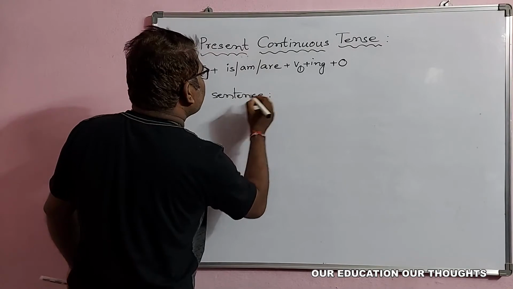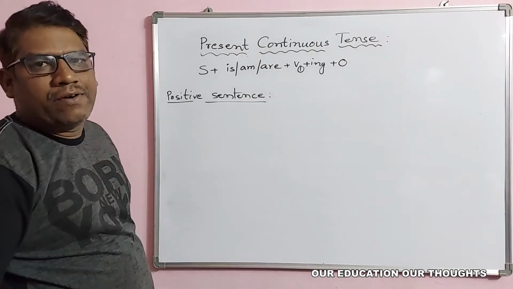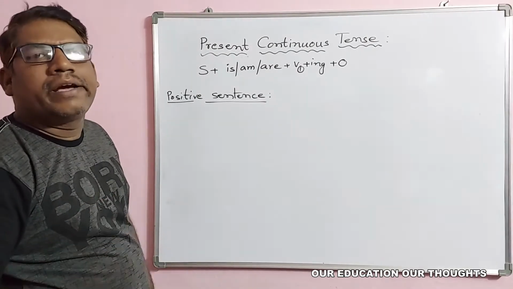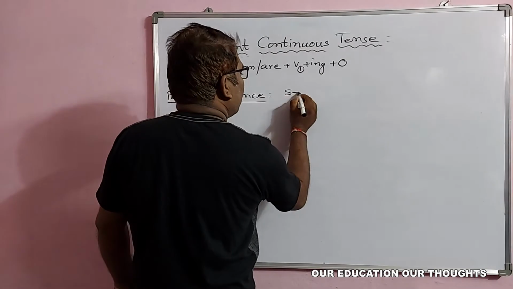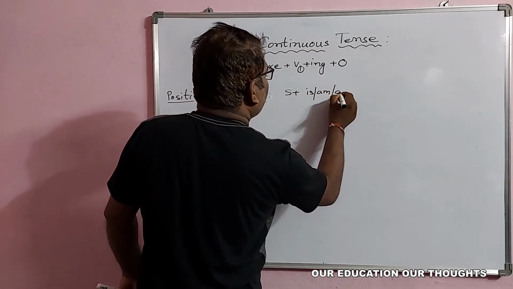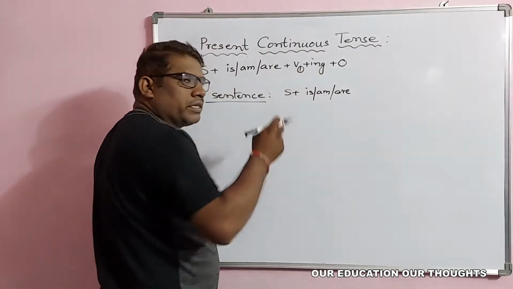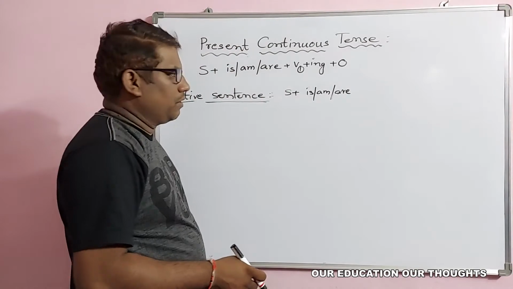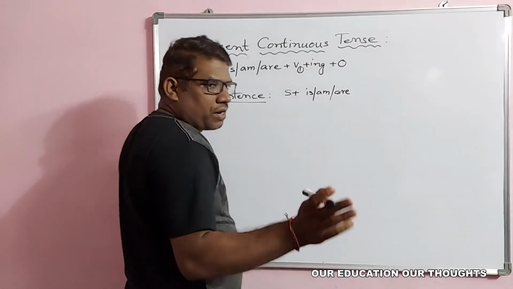The positive sentence means we cannot see negative words like no, never, not in this sentence. That means the subject comes there and is or am or are comes there. Is means only singular third forms. Am comes only with I, and are is for all plurals.